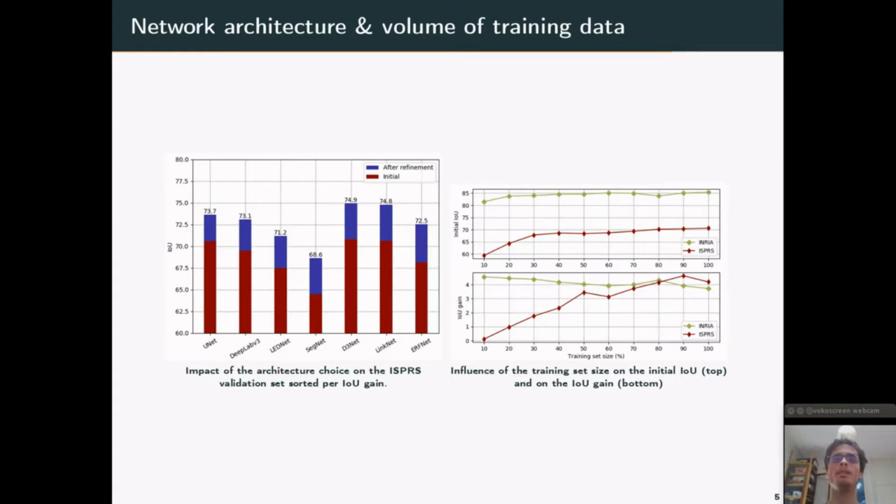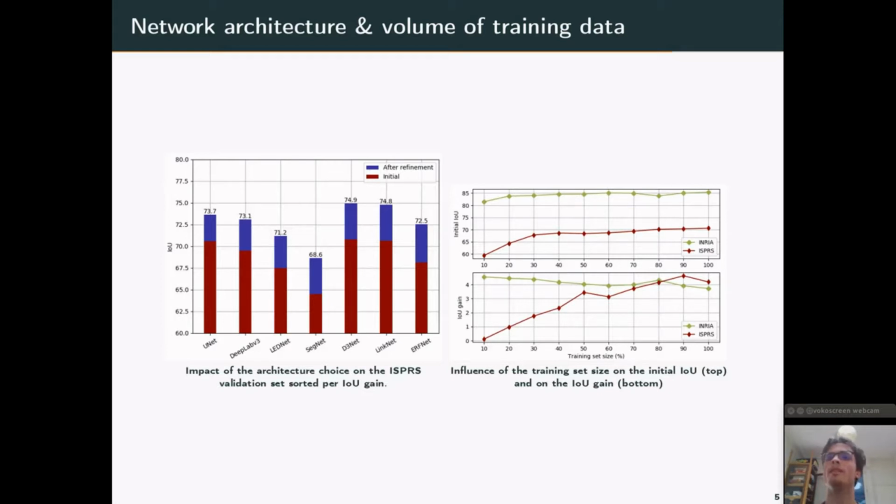We also studied the influence of the training set size on the performances of our framework, here shown on this figure on the right. At the top there is the initial IOU performance, and at the bottom the IOU gain, both for neural networks trained on increasing fractions of the training image database. On the right here, there is the best performance we can obtain, because this is the performance we obtain trained on the entire dataset.